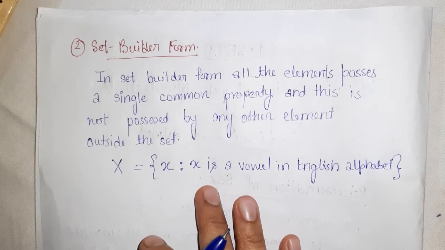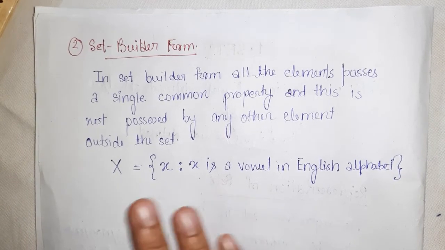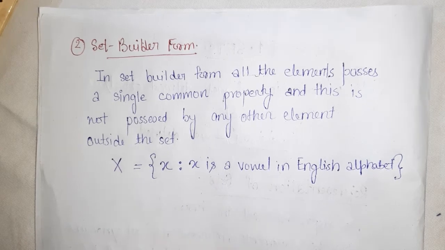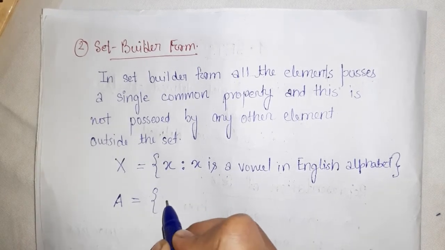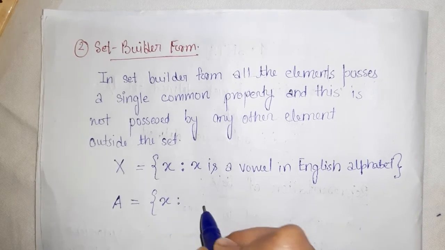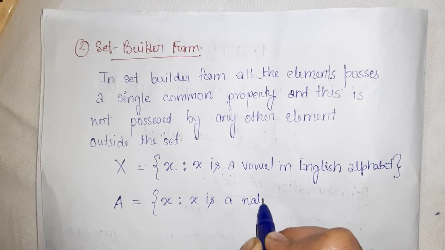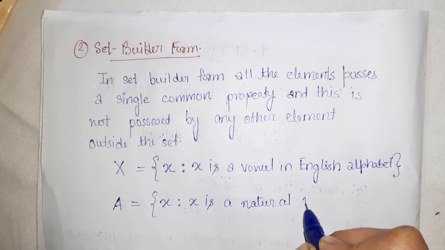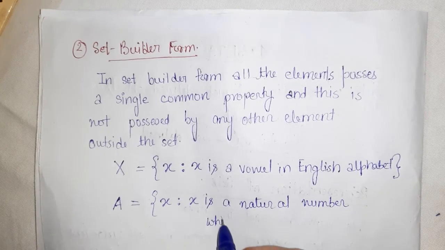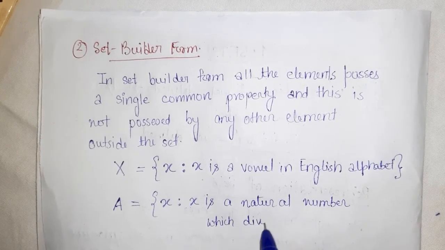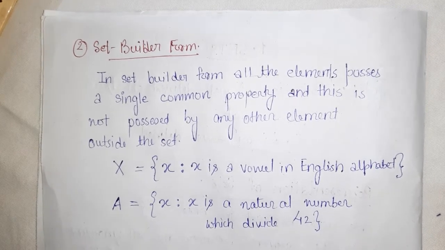There are various examples. The roster form set we did before, set A, means the natural numbers which divide 42. So you write X such that X is a natural number which divides 42.